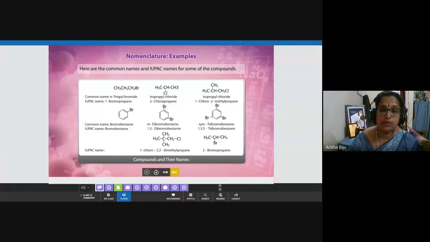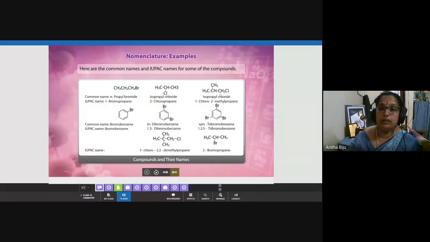In the second case, you can see that chlorine is the substituent and it is attached to the second carbon. So we can start numbering from any side, right or left. It will not make any difference. The IUPAC name is 2-chloropropane. And here the terms n (normal), iso and neo are all common system of naming only. They do not come in the IUPAC system.